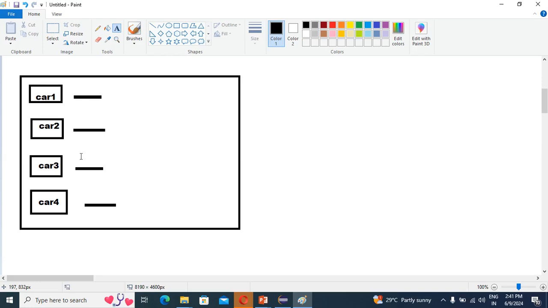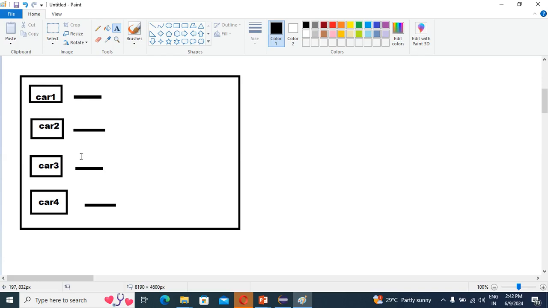So guys, keep in mind, the multi-threading concept is very important for gaming applications. Like video games, right?